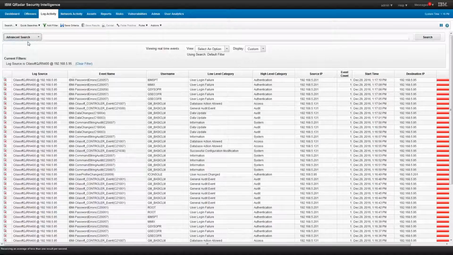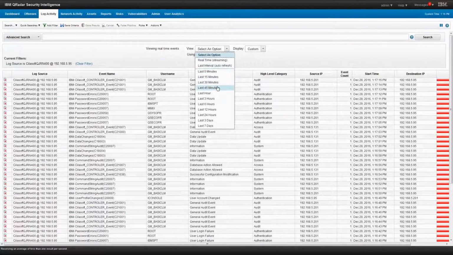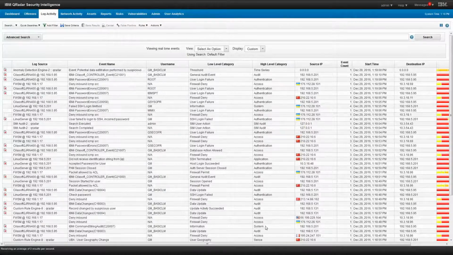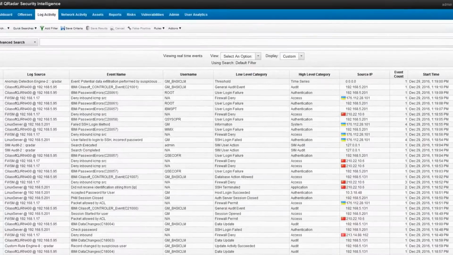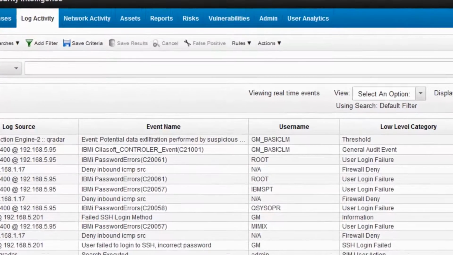But the questions are as follows. Who are the individuals behind those activities? Who is behind the keyboard? How can we retrieve additional context from QRadar? Let's carefully consider and reflect upon the following advanced search.